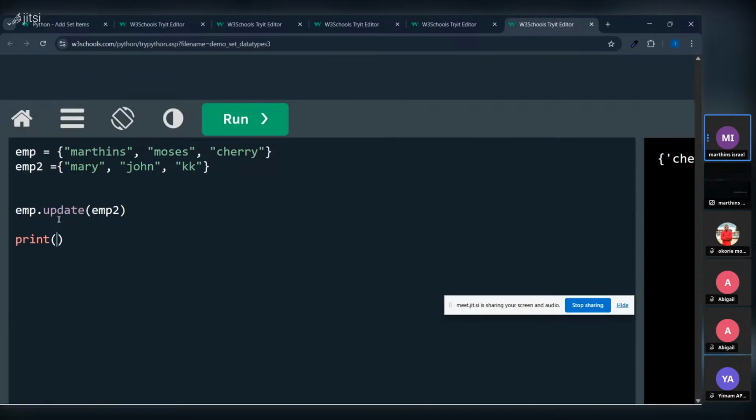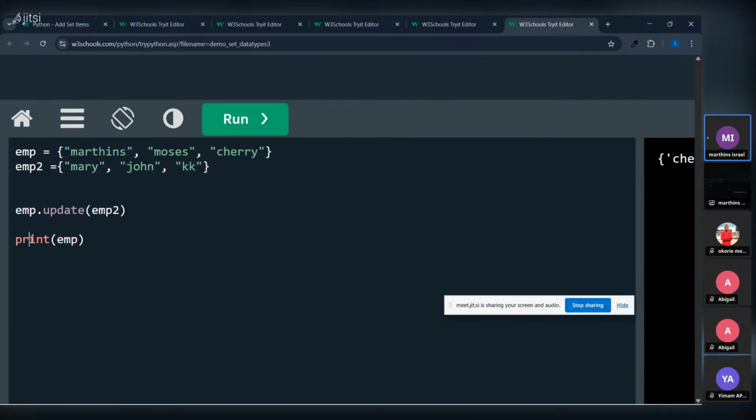So now, if we want to print, what are we printing now? That's the major question. Is this the first set that we are updating? Remember, is this first set we want to add this second set, these people inside this company? Imagine we have two companies, so we want to add this company inside this company. So now we are printing what? EMP. Automatically this code, EMP dot update, has updated these employees inside where? This company, which is EMP here.